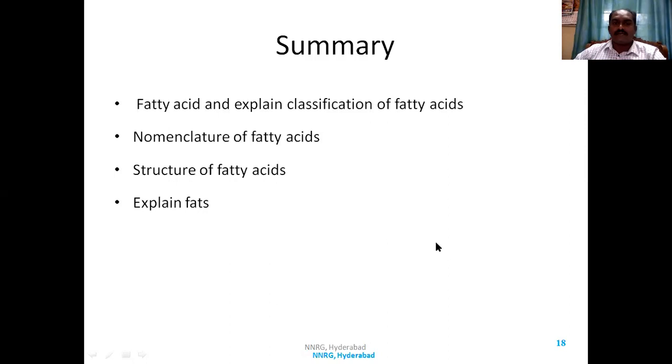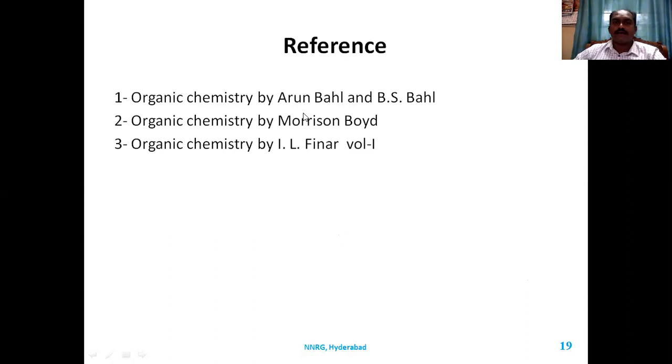All the saturated fats are solids. If they are unsaturated fatty acids, they are oils in nature. With this, the references we have seen are Arun Bahl, Morrison and Boyd, and Elfinar. In the next class we will see the different properties of fats and oils.